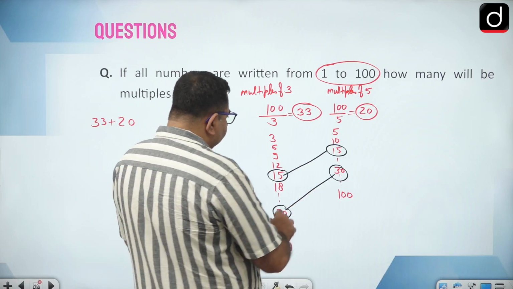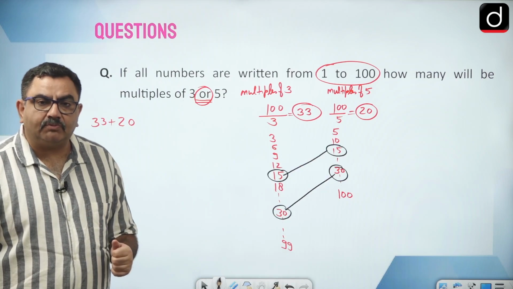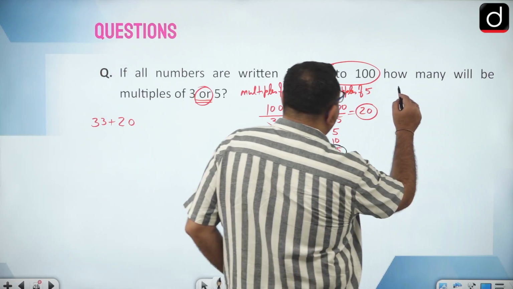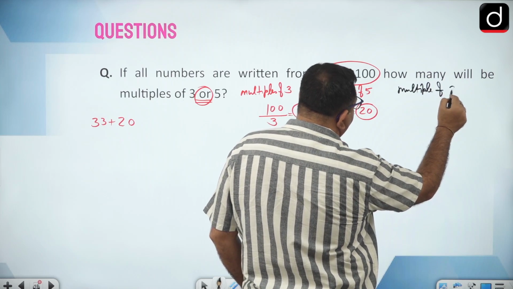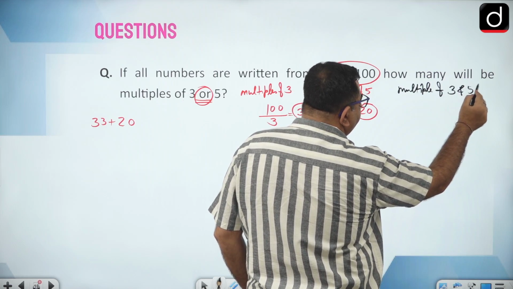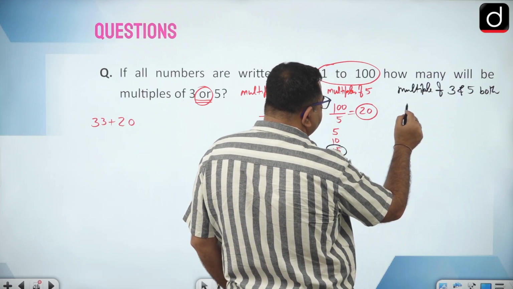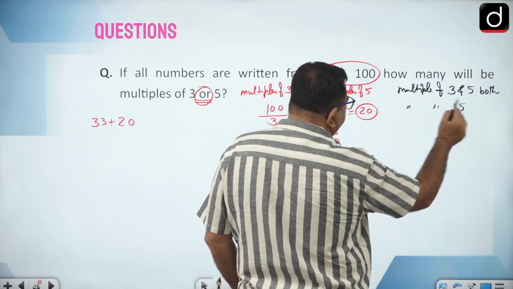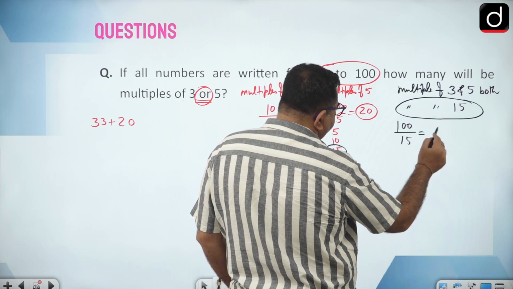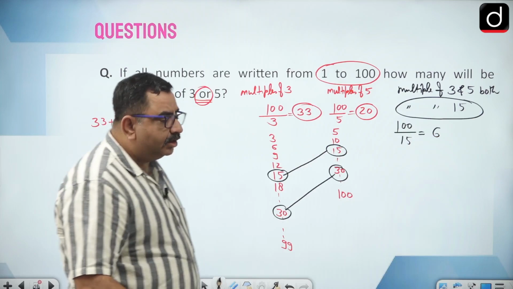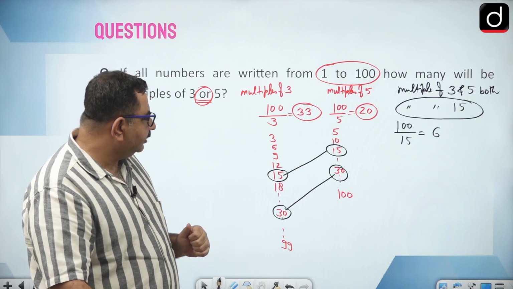Okay, so can I say, all the numbers which we have counted twice, we will have to remove them once. So from here, how many numbers are multiples of 3 and 5 both, right? That is multiples of 15. So 100 by 15, 15 into 6 is 90. So only that many complete multiples will be there.